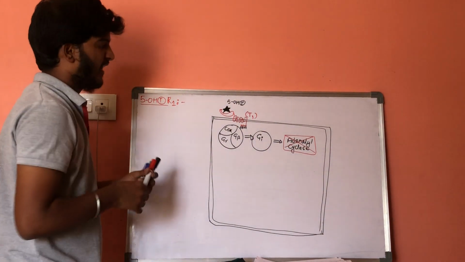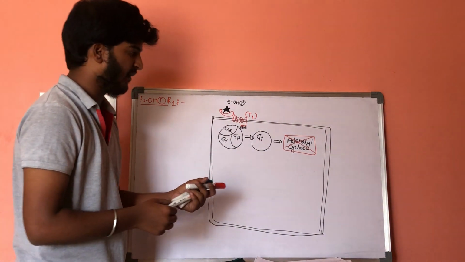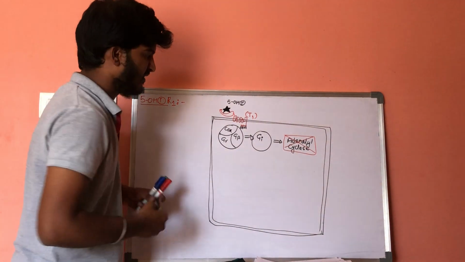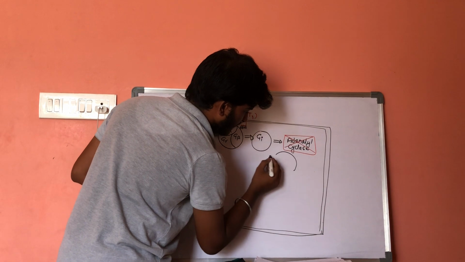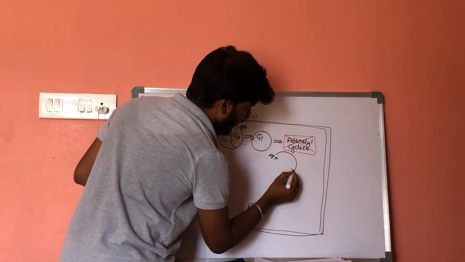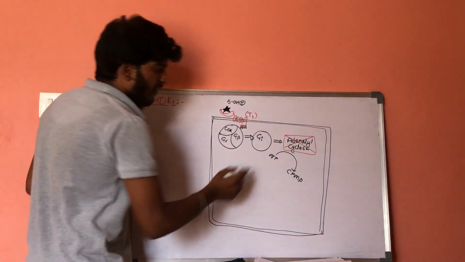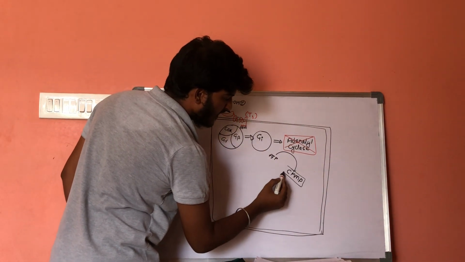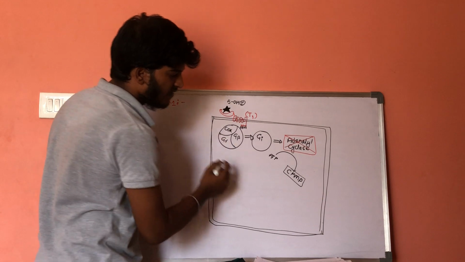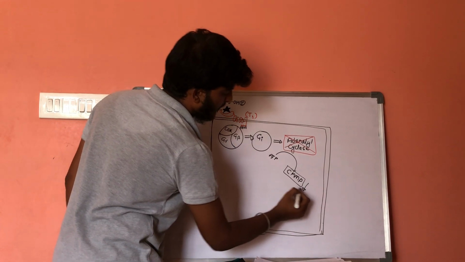The function of adenylyl cyclase is conversion of ATP into cyclic AMP. Whenever adenylyl cyclase is inhibited, there is no conversion of ATP into cyclic AMP.